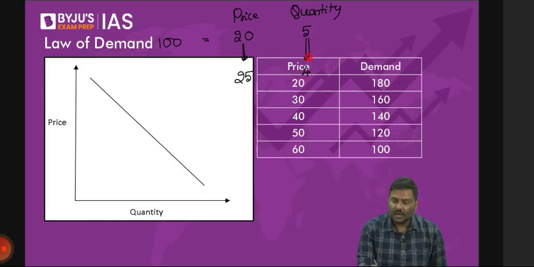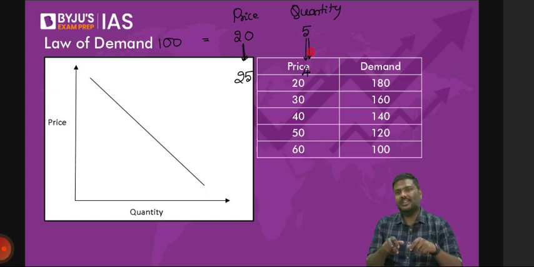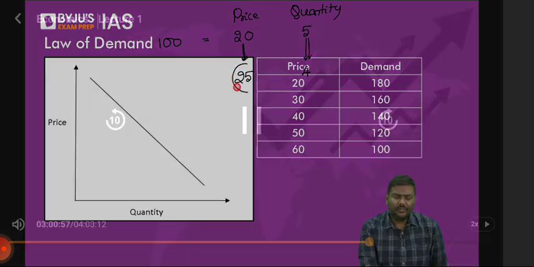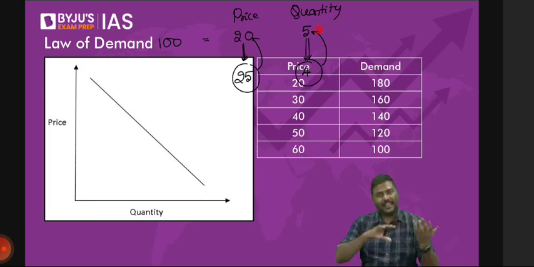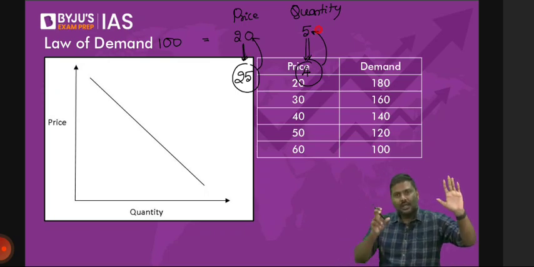That is the inverse relation that I'm talking about. And what if the price goes down from 25 to 20? The quantity that you can purchase will automatically go up. So that is basically the inverse proportion. Is the first argument okay with all of you? Purchasing power will change and the quantity demanded will also change.